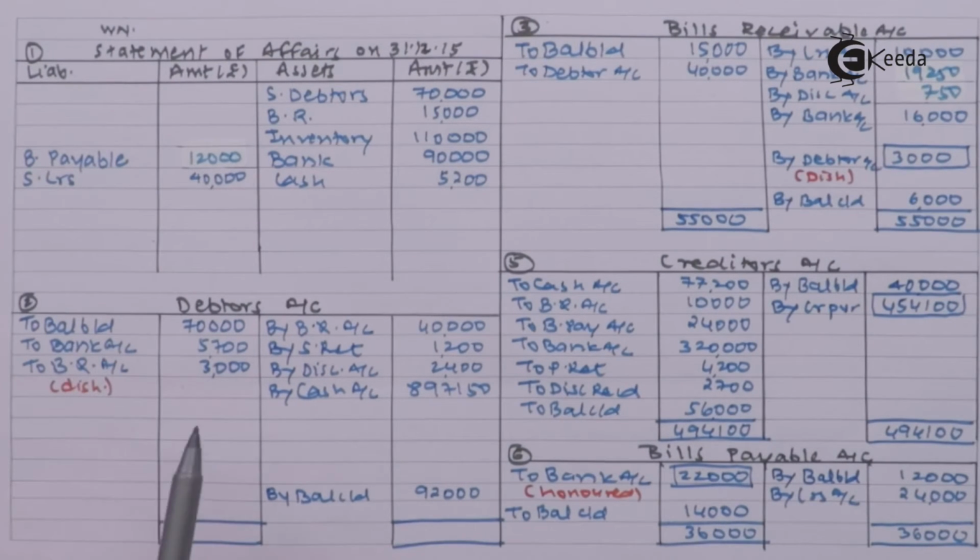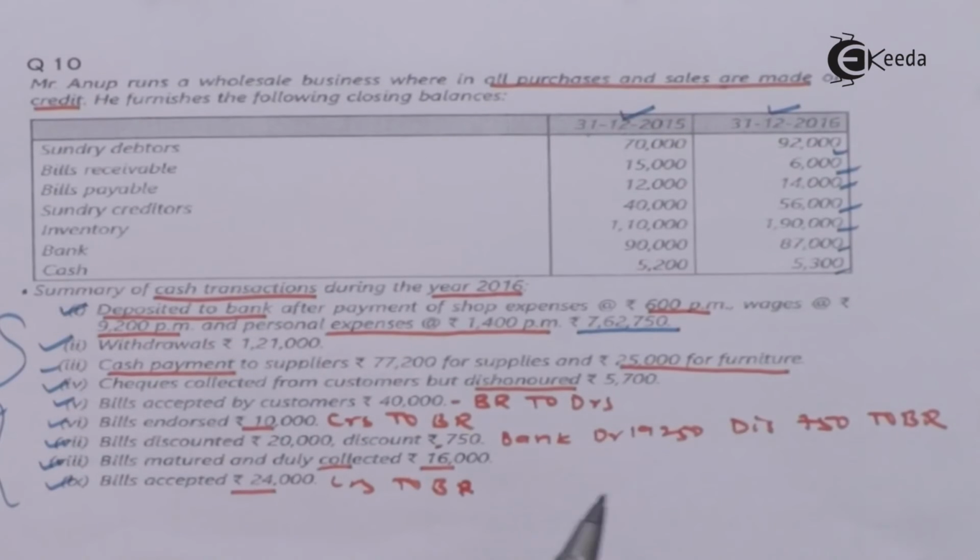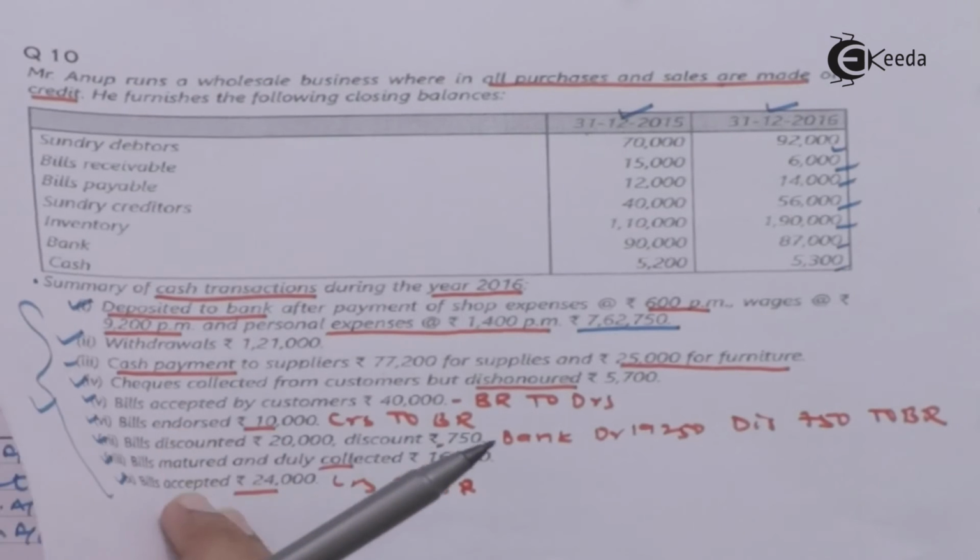One more thing I have observed here, they are saying that checks are dishonored 5,700. So these checks must have also been received. That transaction we have missed out. See what they have given you. Checks received are dishonored from the debtors. See that. The check received entry we have to pass separately. So I have missed out that entry.